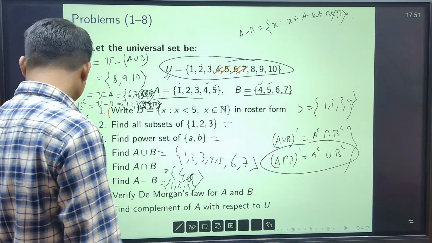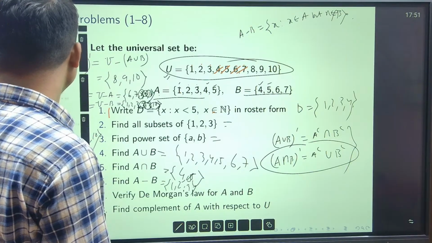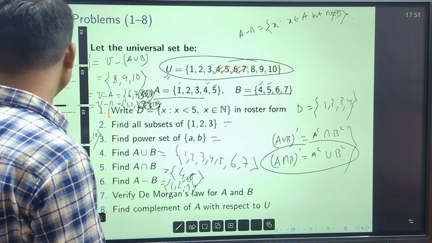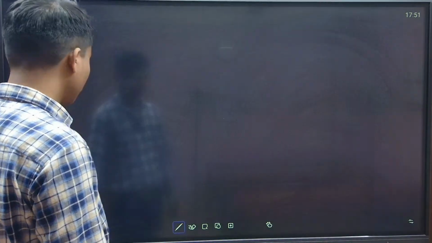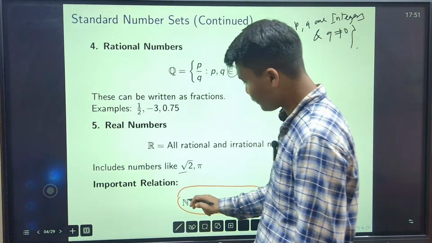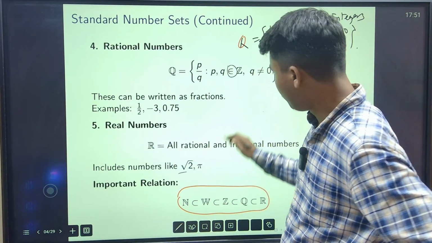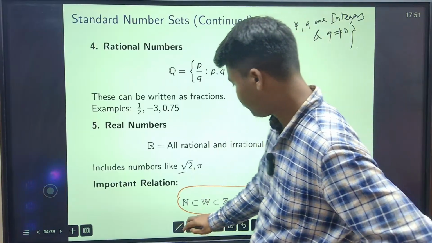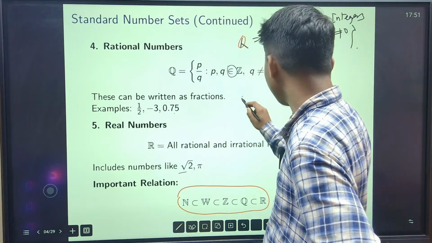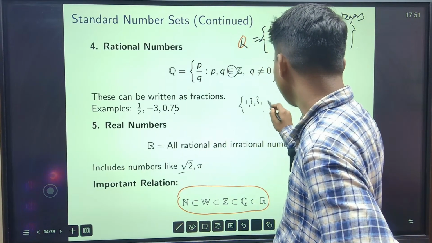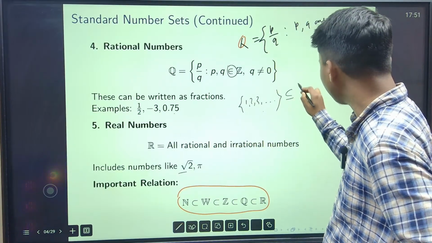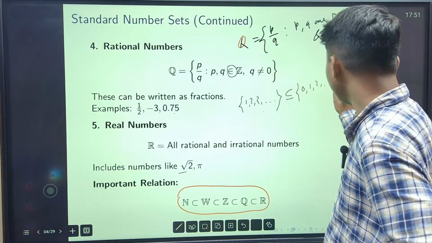See, this natural number is a subset of this whole number, right? Because natural numbers will start from 1, 2, 3, right? This is an infinite set, and this is a subset of 0, 1, 2, this is whole number.